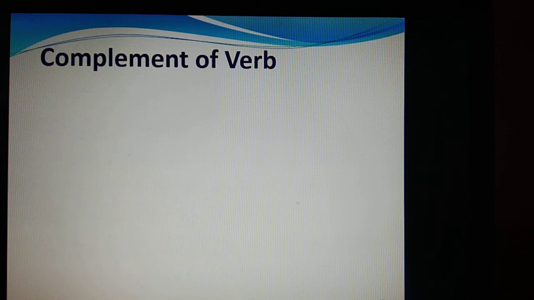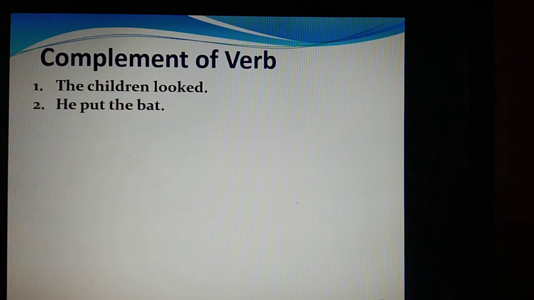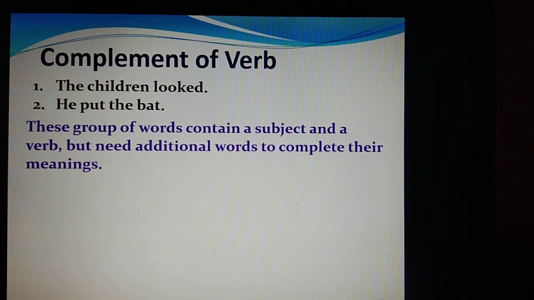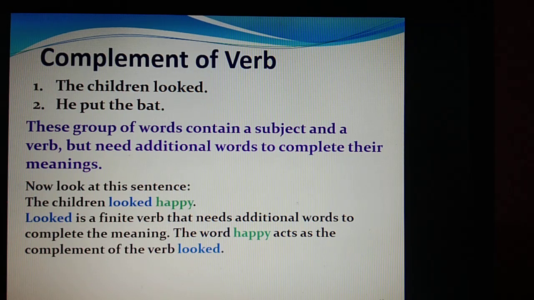Okay. Now let us see what is a complement of a verb. The children looked. He put the bat. These groups of words contain a subject and a verb. Where is the subject? The children. And where is the verb? Looked. But they need additional words to complete their meanings. Now look at this sentence: the children looked happy. Looked is a finite verb. Why is it a finite verb? Because looked can be changed according to the change in the subject or tense. It needs an additional word to complete the meaning.